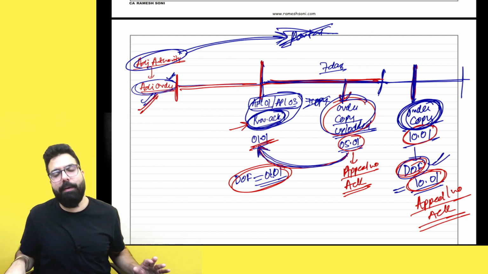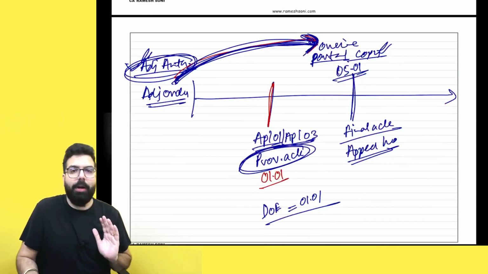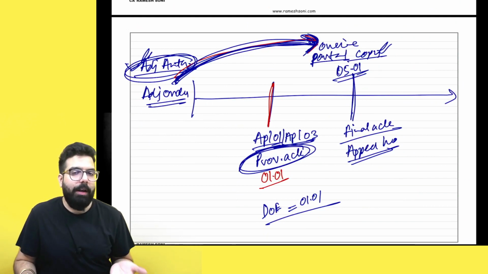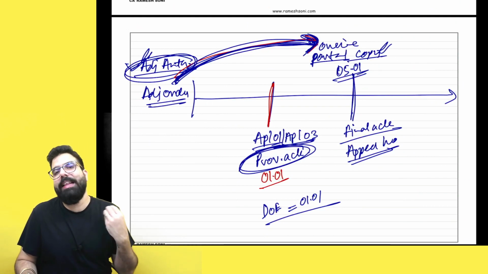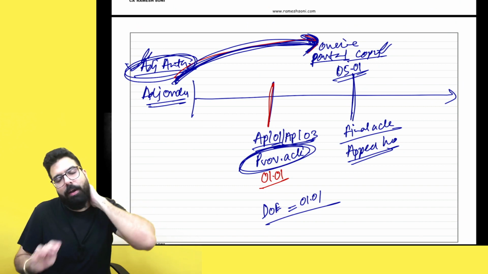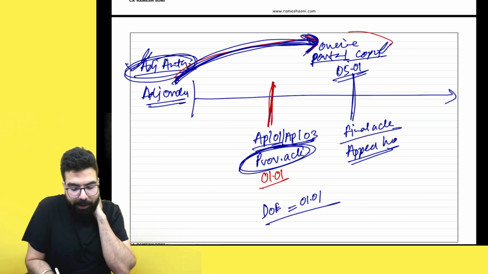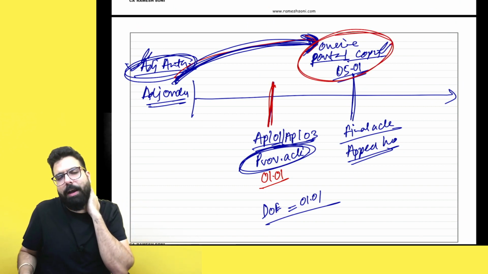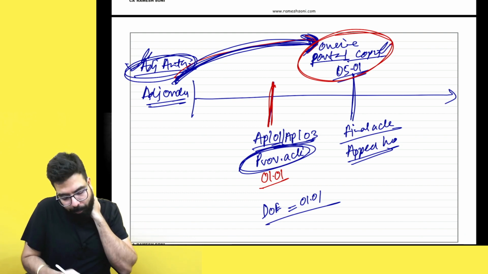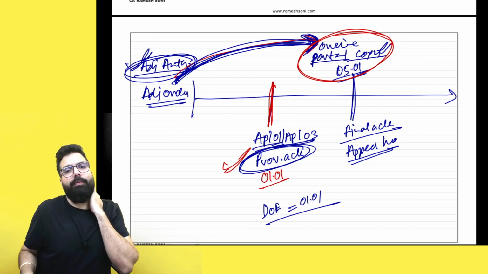So remember one thing, everyone. Simple, they have gone ahead and told, number one, if you are going for an appeal and that order copy is to be uploaded by the adjudicating authority online on the portal, then nothing, you just file your appeal. Once the order copy gets uploaded, the day the order copy gets uploaded, they will go ahead and give you a final acknowledgement, and the day of provisional acknowledgement will always be the date of filing. ठीक है sir?